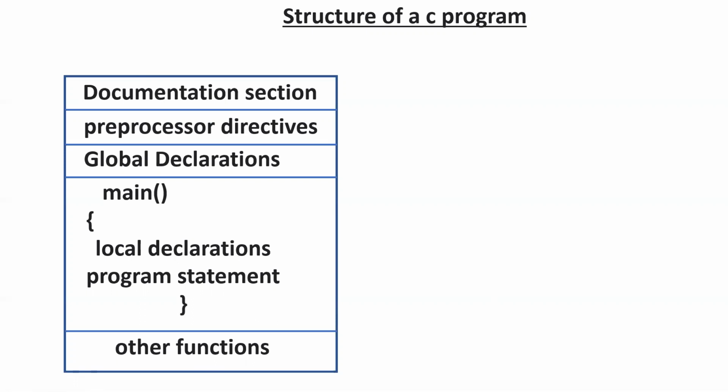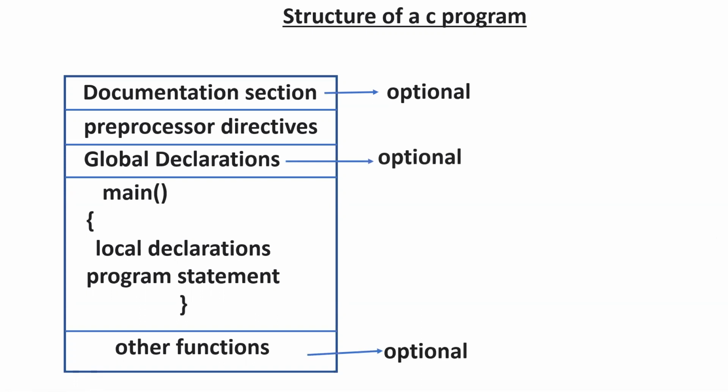But one more thing is, all these are not compulsory. These are some sections or parts in your program, but all of them are not compulsory. For example, the first one, the documentation section, is optional. Similarly, the global declaration is also not compulsory, it is an optional section. And other functions are also optional.